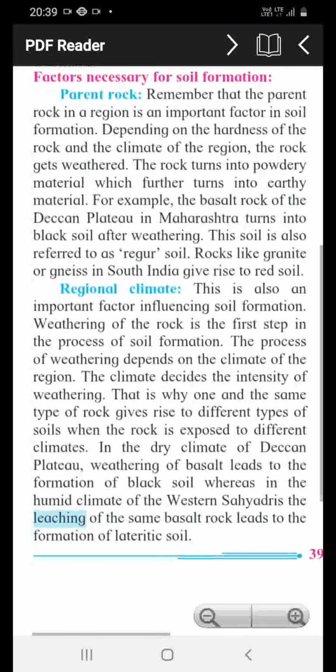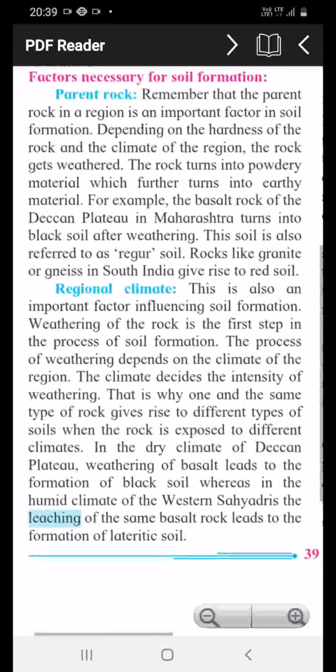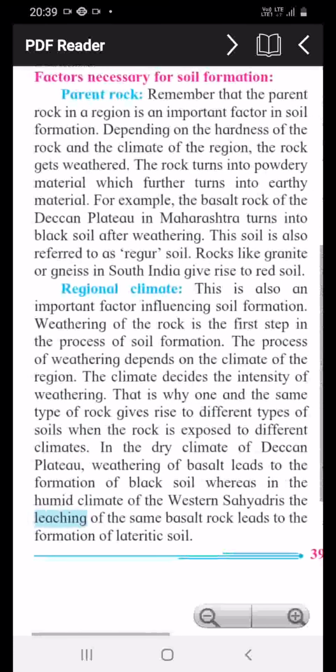The second factor is regional climate. This is also an important factor influencing soil formation. Weathering of the rock is the first step in the process of soil formation, which I have already explained in the earlier video. The process of weathering depends on the climate of the region. The climate decides the intensity of weathering. That is why one and the same type of rock gives rise to different types of soil when the rock is exposed to different climates.